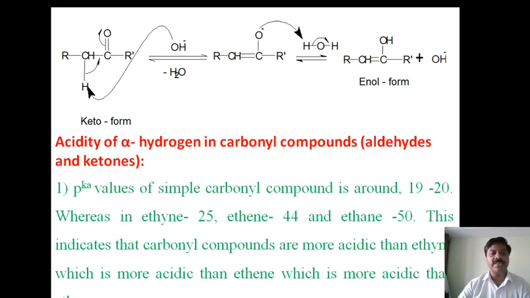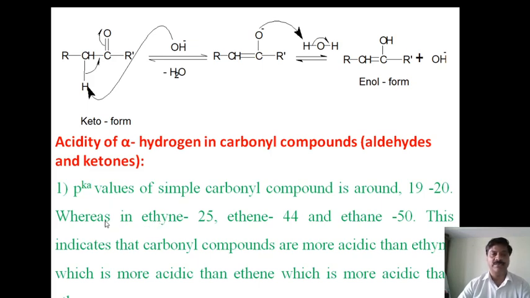The higher the value of Ka, the more acidic, whereas the lower the value of Ka, the less acidic. But pKa is exactly reverse: the lower the value, the more acidic, and the higher the value, the less acidic in nature.